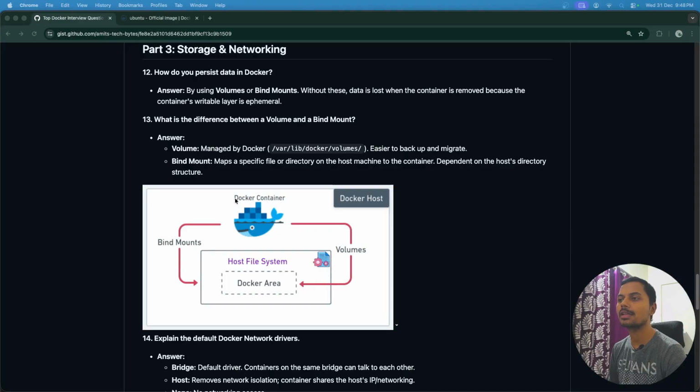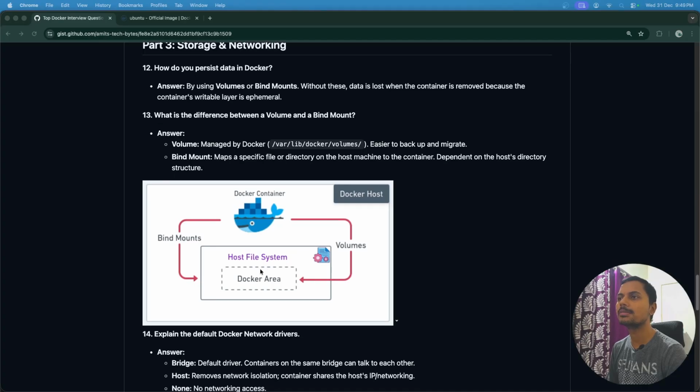Okay, so that even if the Docker container crashes, restarts, or stops, we would still have our data persist. Okay, and then when that particular Docker container comes back online, it will automatically bind to the specific volume. Okay, so again, this is an important question.